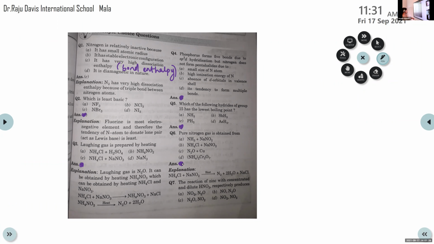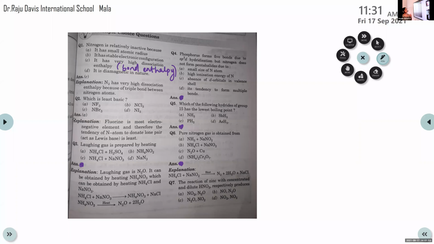Here the correct answer is NF3, and the explanation is given. Fluorine is the most electronegative element, and therefore the tendency of the nitrogen atom to donate a lone pair is least. It will act as a Lewis base. Fluorine, the most electronegative atom, has a tendency to accept electrons, right? Therefore, the tendency of the nitrogen atom to donate a lone pair of electrons is least.